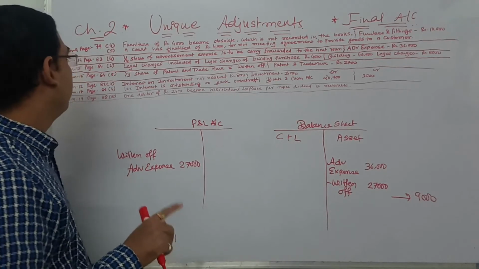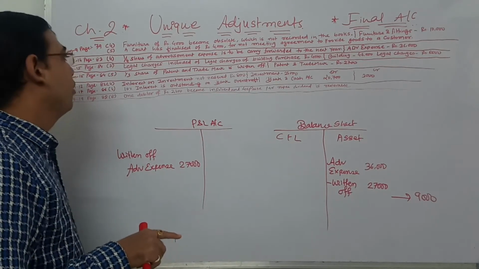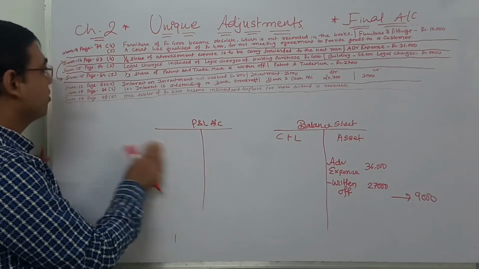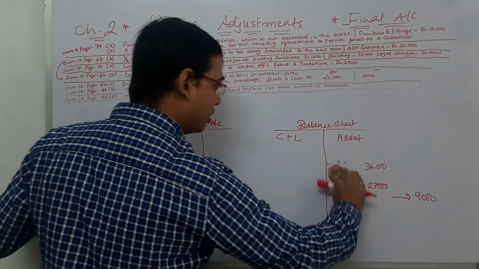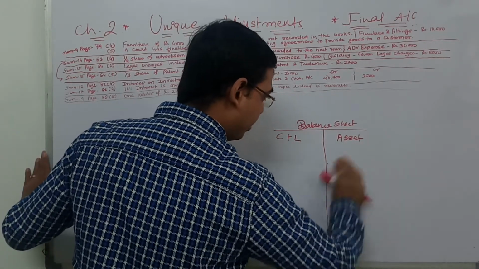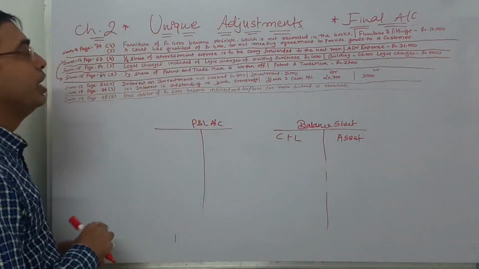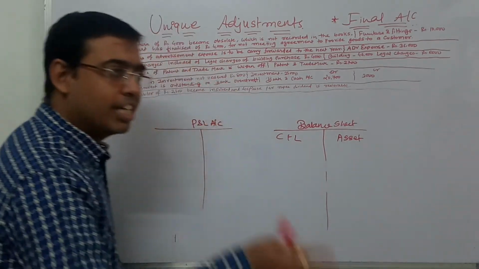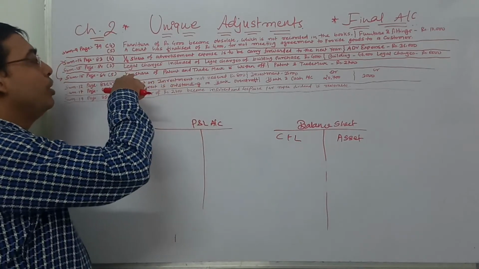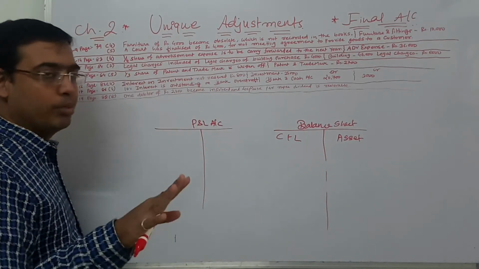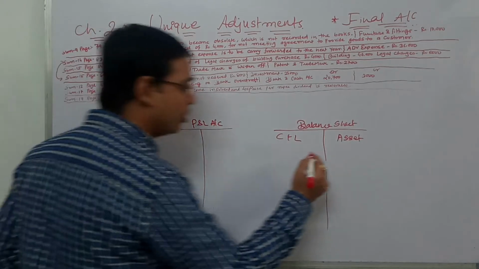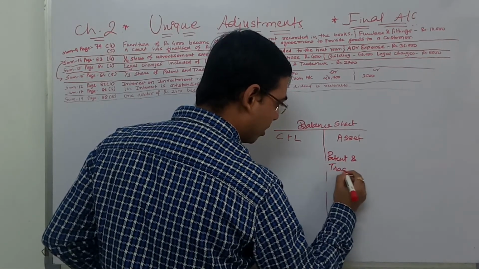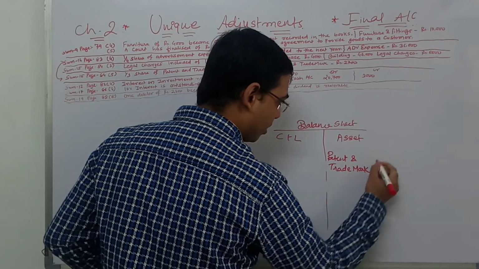Next page, page number 84, sum number 15, fifth adjustment. Read it. What is it? 1/3 share of patent and trademark is written off. Simply, they have not told you to carry forward to the next year. They have told you that 1/3 is to be written off, which means to be subtracted. What is the amount given for patent and trademark in the trial balance? 2,700.